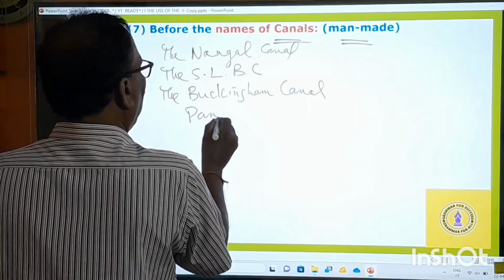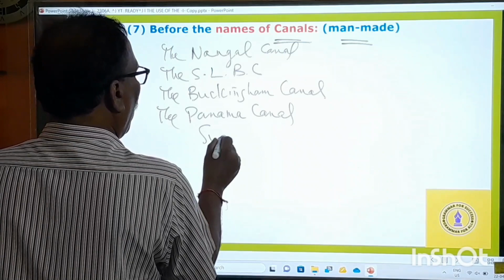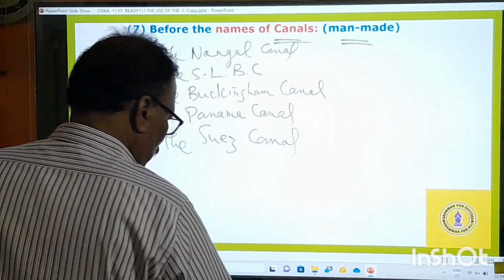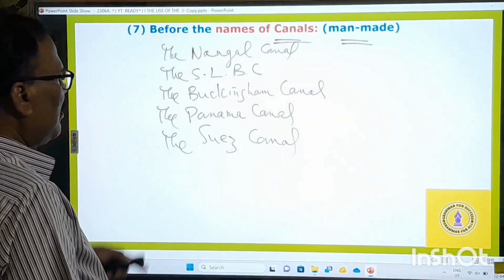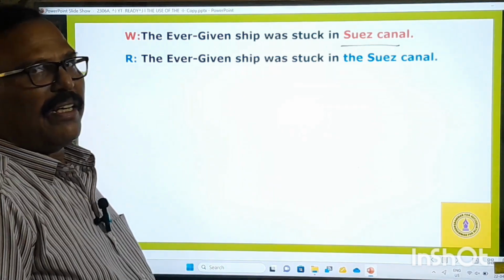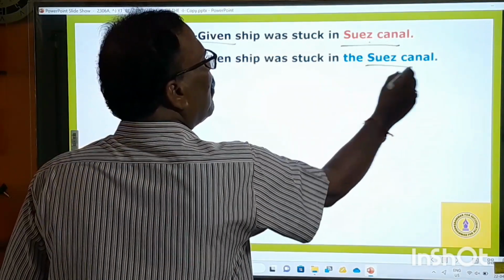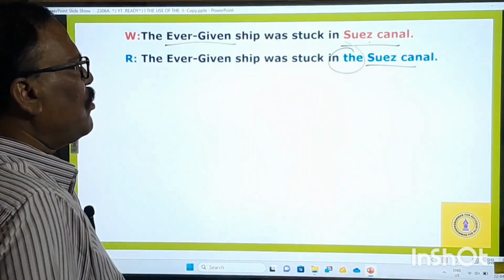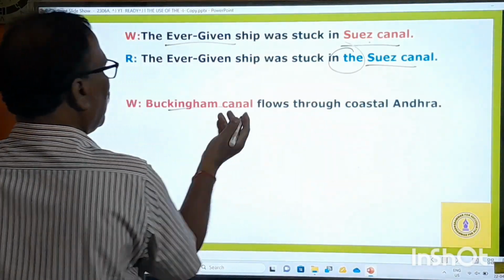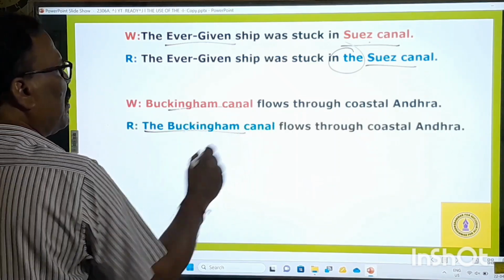Okay, the Panama Canal, international, the Suez Canal. There are so many canals, they're all man-made. So before them, we must use the definite article. "The Ever Given ship was stuck in Suez Canal." Very recently, the Ever Given ship was stuck in Suez Canal. Therefore, the Suez Canal. And then comes, "Buckingham Canal flows through coastal Andhra." But before Buckingham Canal, there is no definite article. Therefore, it's a mistake. And now we say, the Buckingham Canal.